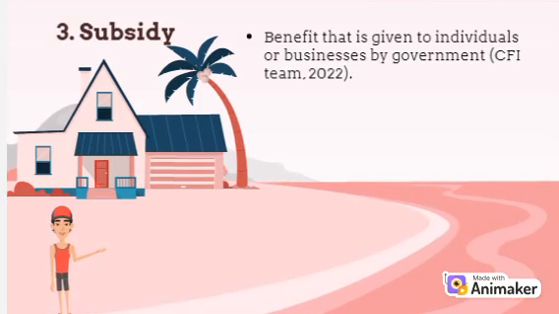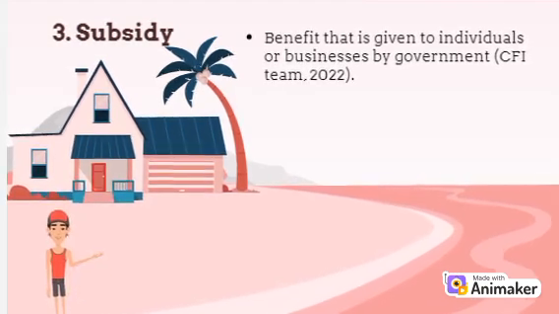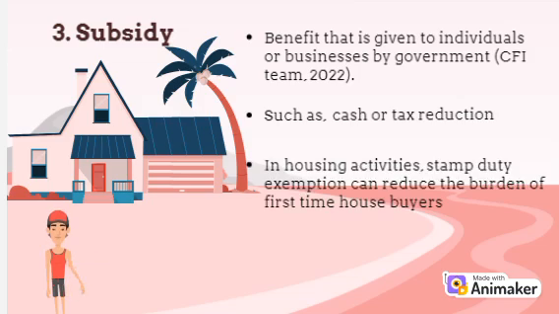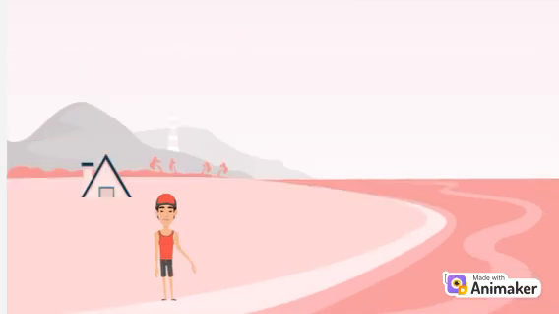Then is the subsidy. From the CFI team, subsidy is a benefit that is given to individuals or business. It usually is in form of cash or tax reduction. Subsidy is given to remove some type of burden. For example, in housing activities, stamp duty exemption will be given by government to reduce the burden of first-time house buyers to help them buy their first house.